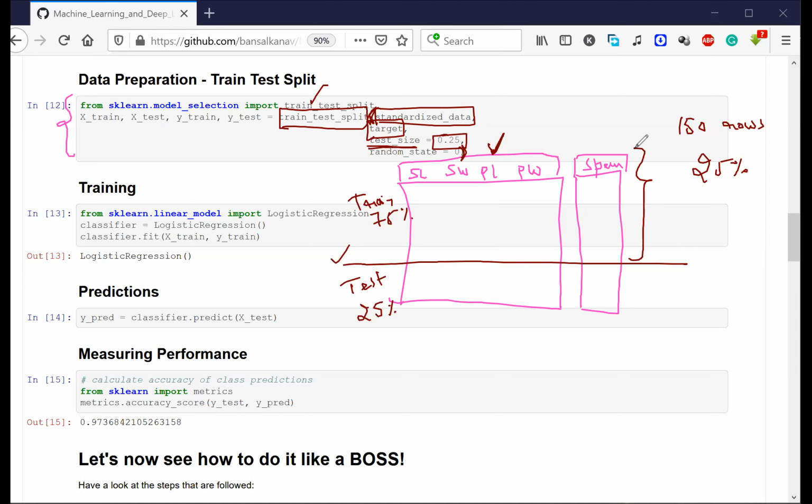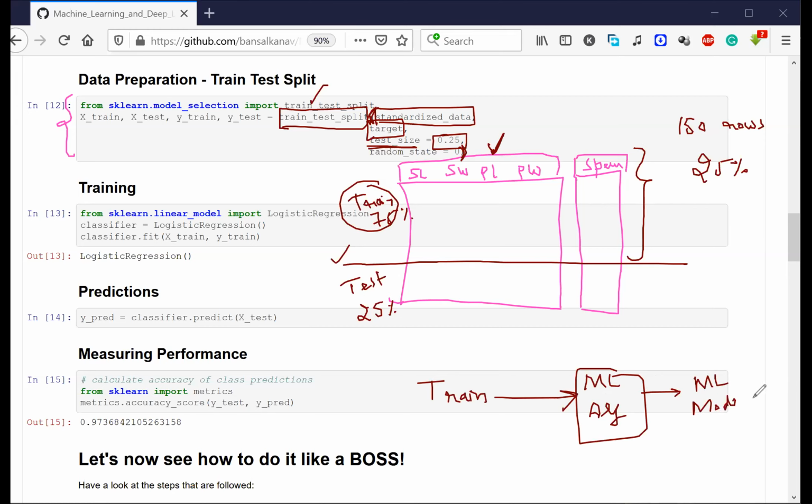What we need to do is take this entire data, the training data, and use any machine learning algorithm. We need to put this entire data inside this machine learning algorithm, and it is now going to give me some machine learning model. If I have logistic regression here, the model is going to be a line which is going to separate out positives and negatives.